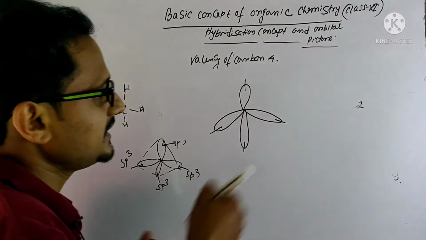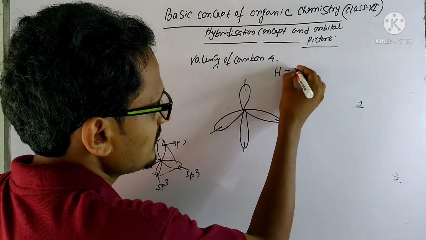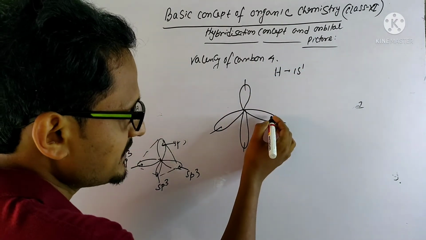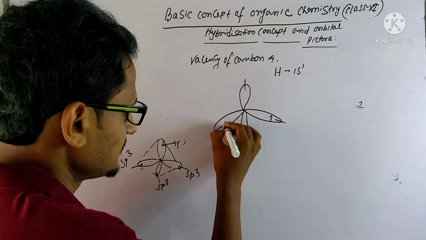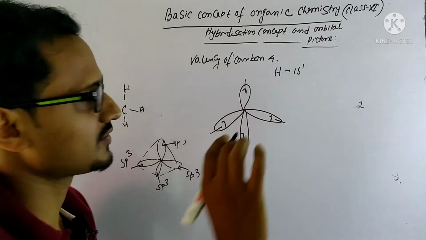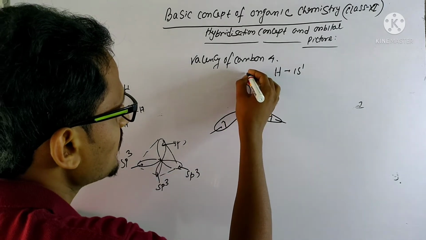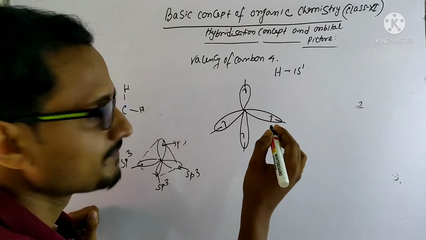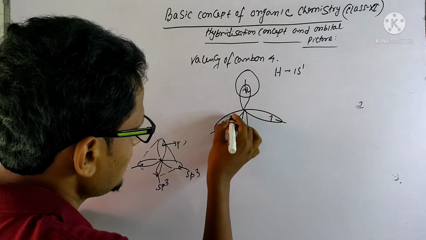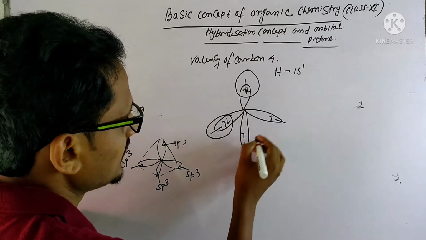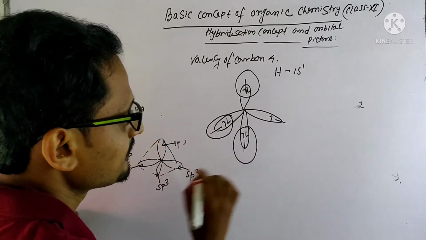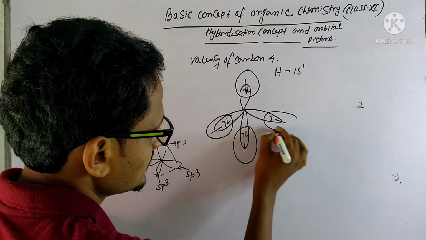Okay, now each hydrogen has a 1s orbital. There are 4 hydrogens, and each sp3 hybrid orbital has 1 electron. The 1s orbital of each hydrogen also has 1 electron, so they will overlap and share 1 electron with the sp3 hybrid orbital.